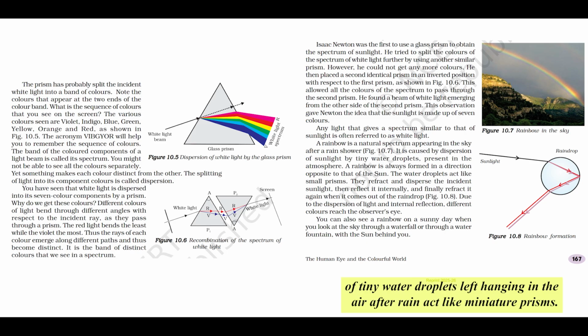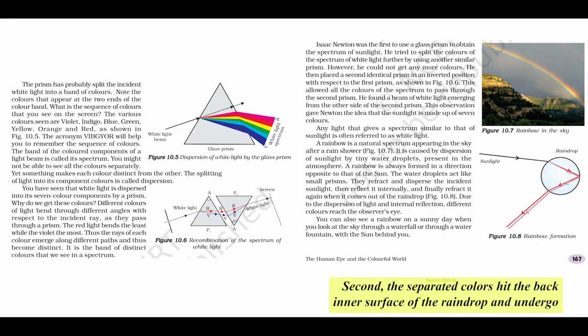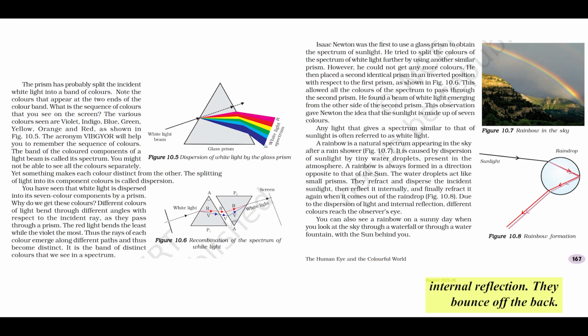Millions of tiny water droplets left hanging in the air after rain act like miniature prisms. Each tiny raindrop does 3 things to the sunlight hitting it. First, as light enters, it refracts and disperses, splitting into colors. Second, the separated colors hit the back inner surface of the raindrop and undergo internal reflection. They bounce off the back. Third, as the light comes back out of the front of the raindrop, it refracts again. Because of this specific combination, dispersion, internal reflection, and then more refraction, different colors reach your eye from different droplets at slightly different angles. This creates that beautiful arc of colors we see.